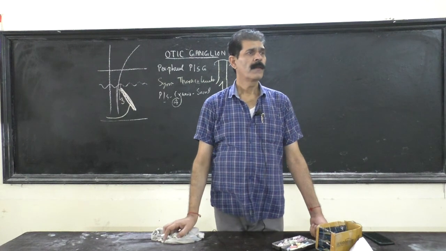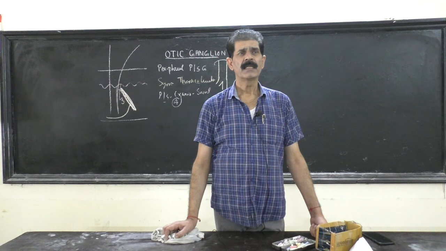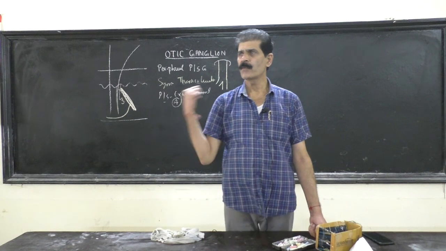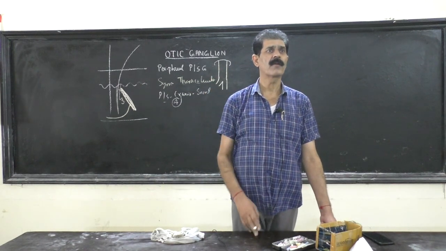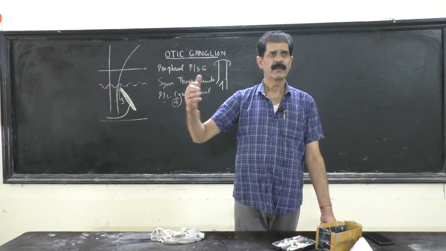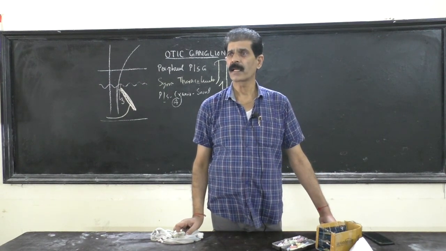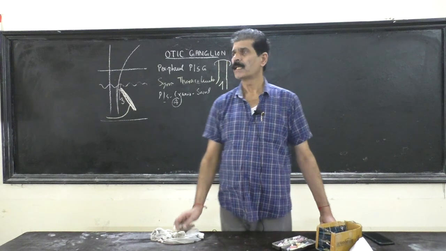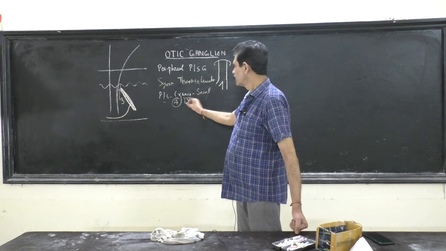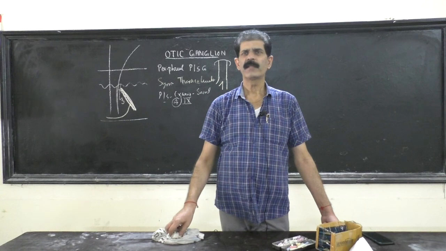Only 4 cranial nerves, when they are stimulated, supply the smooth muscles. So smooth muscles contract under the stimulation of only the 4 cranial nerves that you have to remember. Out of these 4, we will go one by one. First of all, you are now introduced to the first parasympathetic cranial nerve, and that is the 9th. What is the name of the 9th cranial nerve? The name is